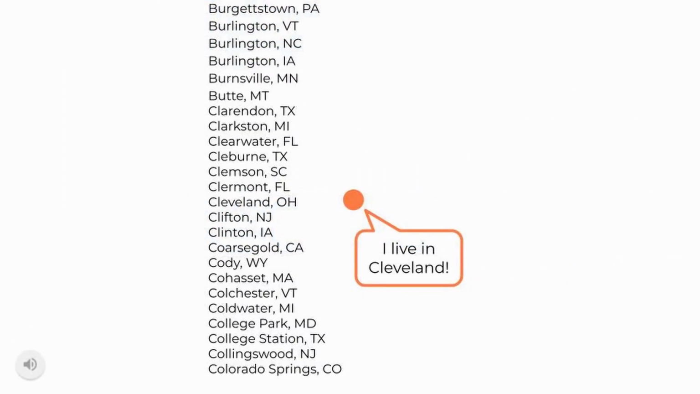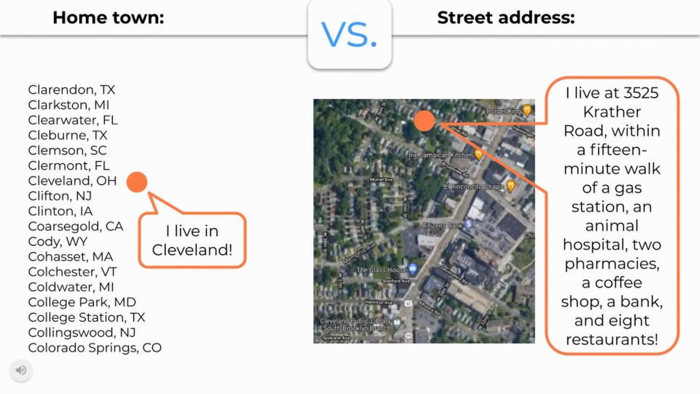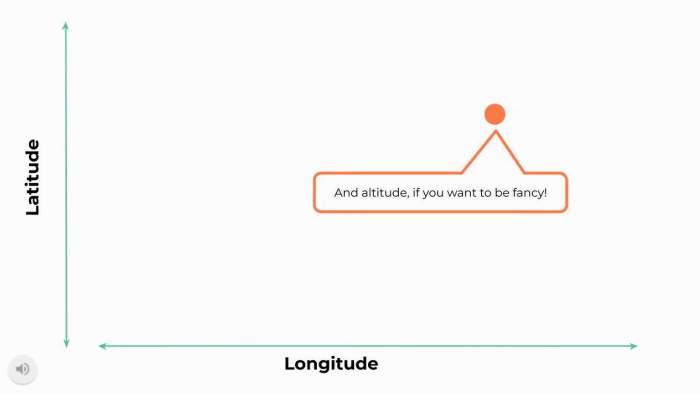Think of it this way. Which is more useful to know? A user's hometown or their exact street address? Physical location is easy. All you need is a latitude and a longitude. But pinpointing behavior is way more complicated.